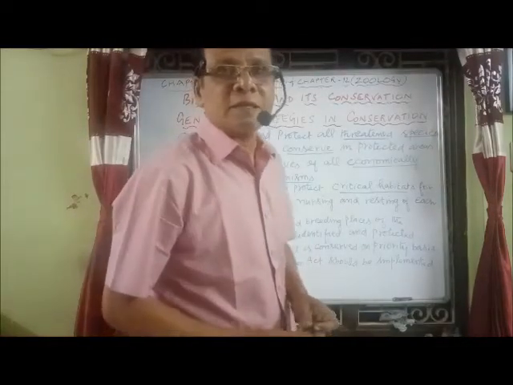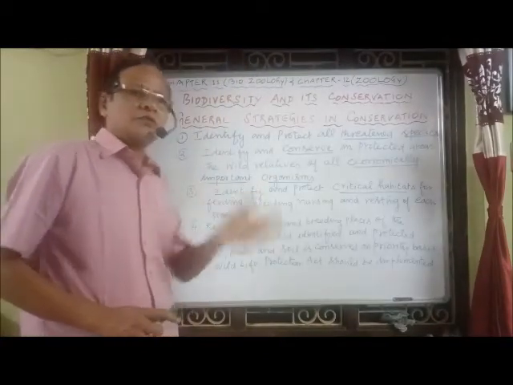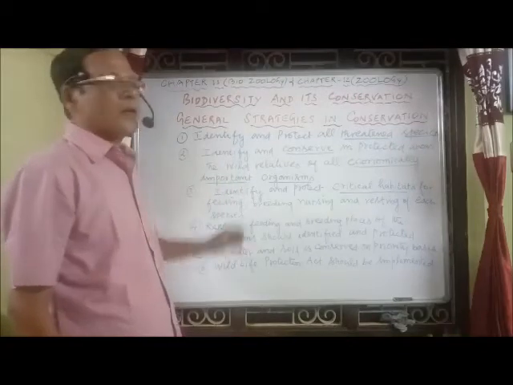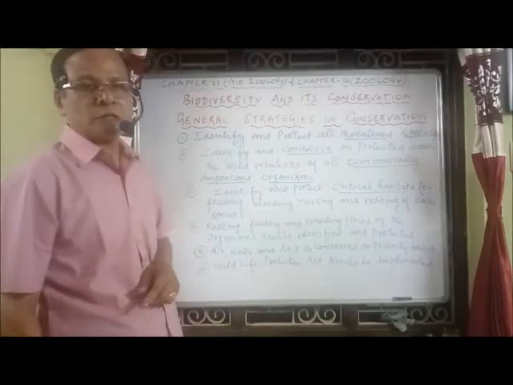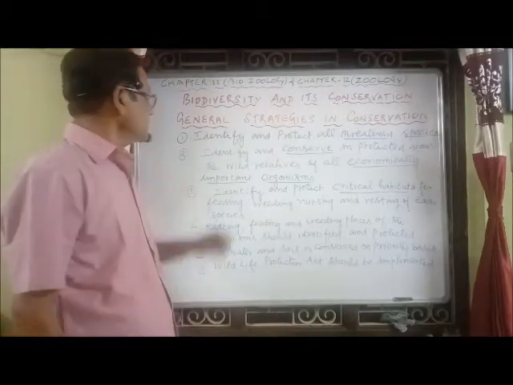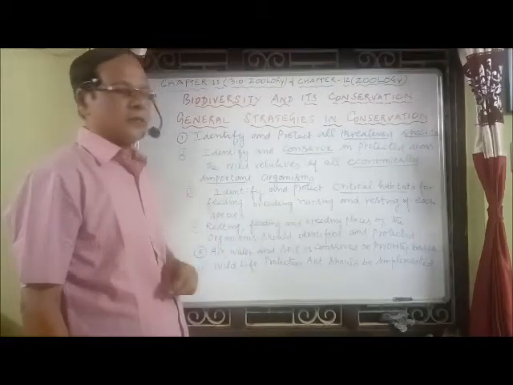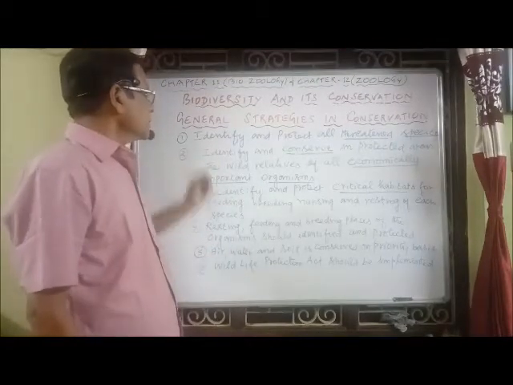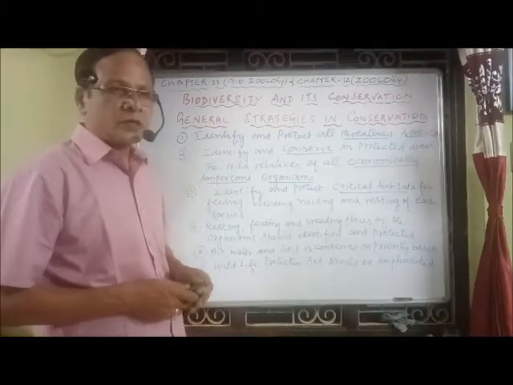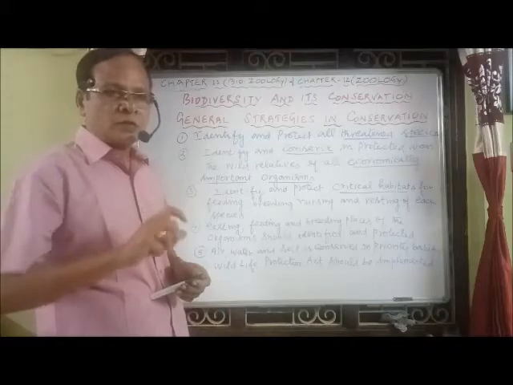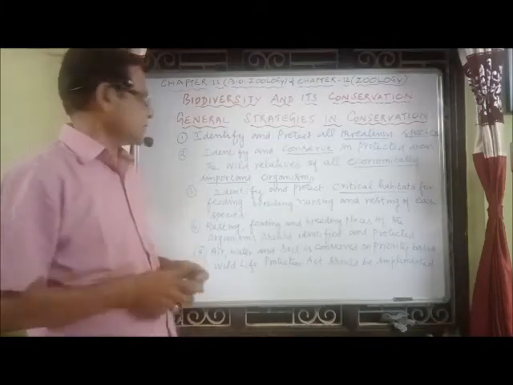What are the general strategies in conservation? What are the things to be followed? Number one, identify and protect all threatened species. Number two, identify and conserve in protected areas the wild relatives of all economically important organisms. So we have to identify and conserve the wild relatives of all economically important organisms in protected areas.